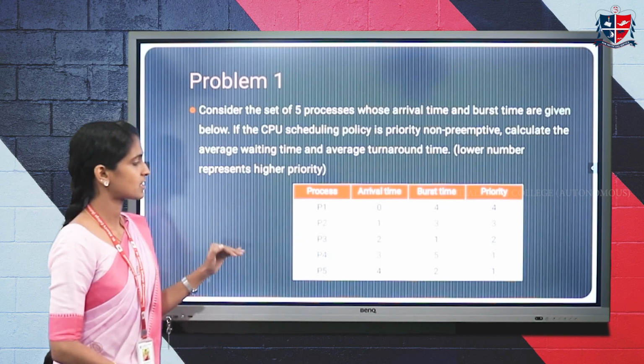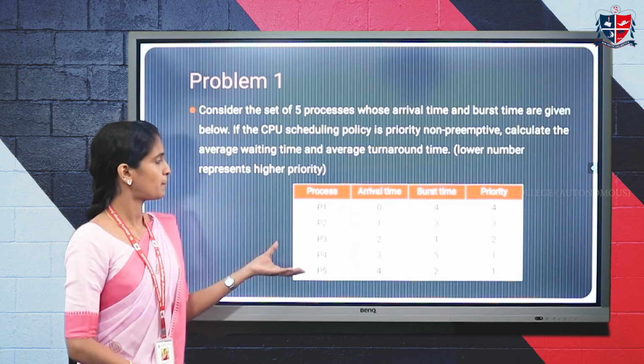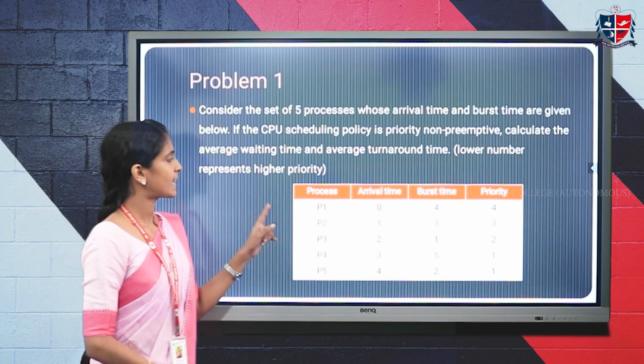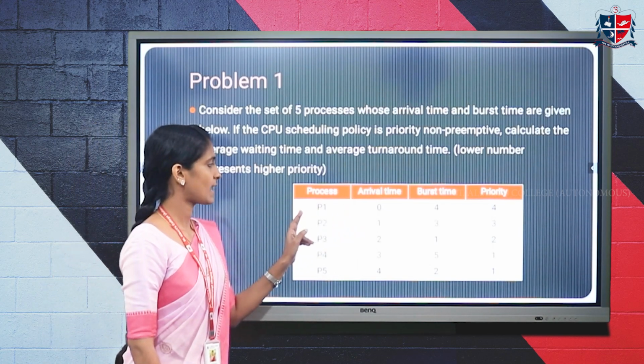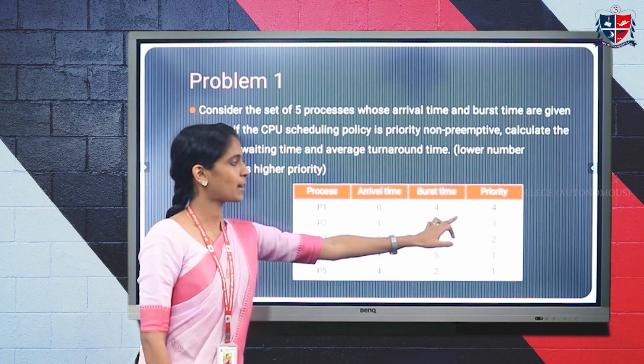First, we want to draw the Gantt chart for these processes. At time interval 0, P1 has arrived. Its execution time is 4 units, and its priority is 4.